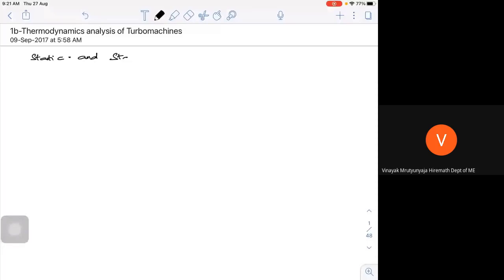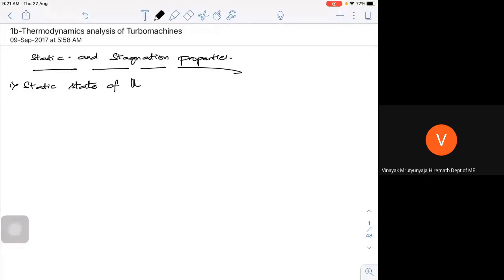So these are very, very important actually. Now, what is the static actually? Static state. If I take any fluid, the static state of any fluid is the state or position or condition of the given fluid, which can be described by its properties without any effect of the velocity. Fine, that's the meaning of it.